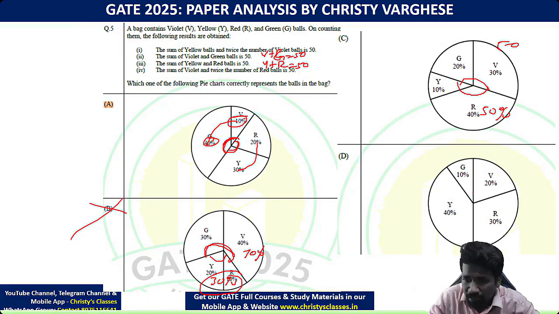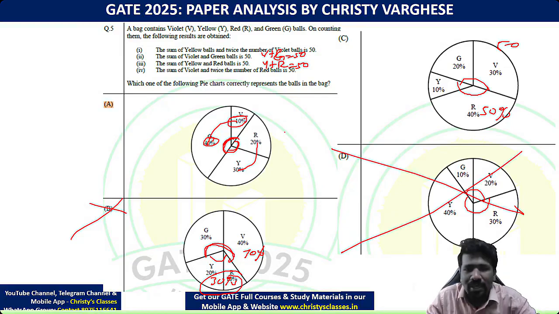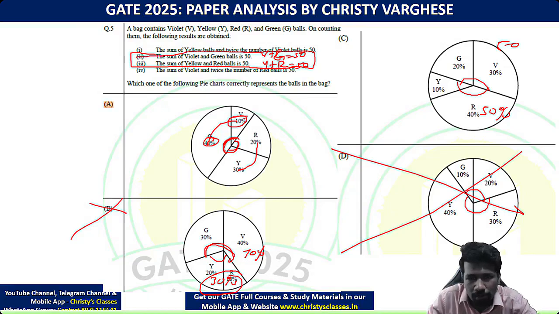Now the fourth statement, violet plus green 30, here 70. Both are not equal. So option D is also eliminated. So B and D options are eliminated because of these two statements. Hope all of you understood this.